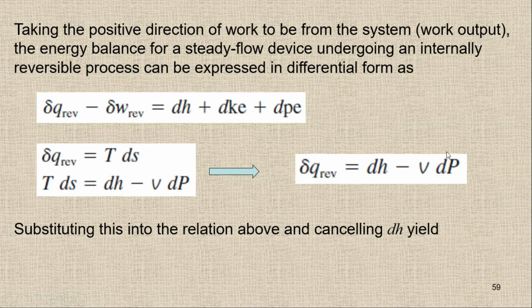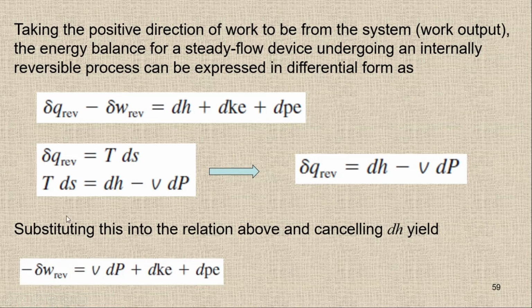So by putting this one here, it will become dH minus VdP, then minus of this one, and then we have dH. So this delta H and this delta H will cancel out each other, and then we have this. By rearranging, I will get minus of delta W equal to VdP, because here we have the negative sign, on the other side it will become positive, and then we have the change in the kinetic energy and the change in the potential energy.